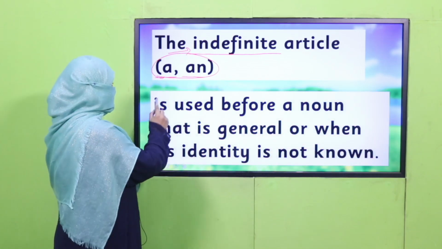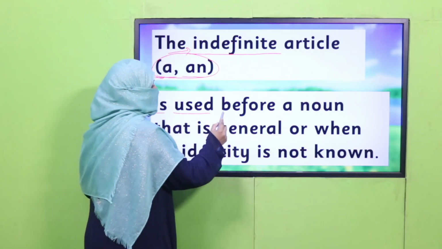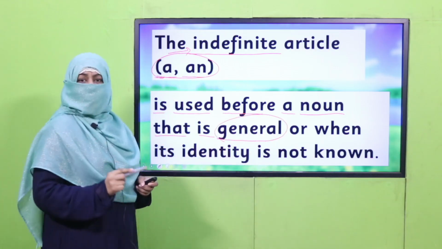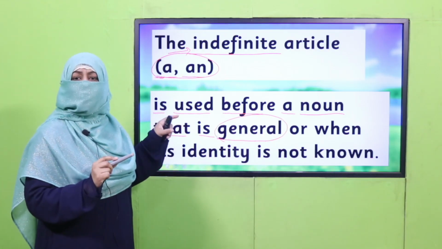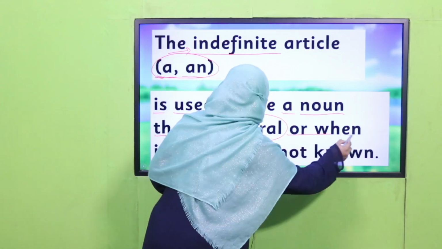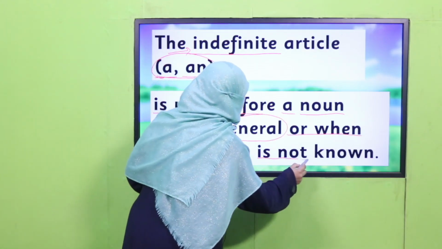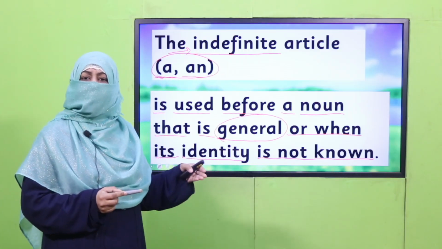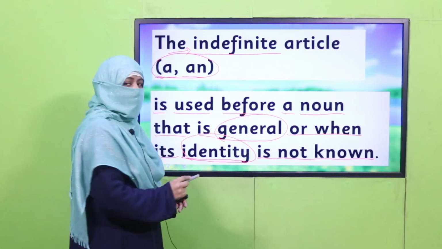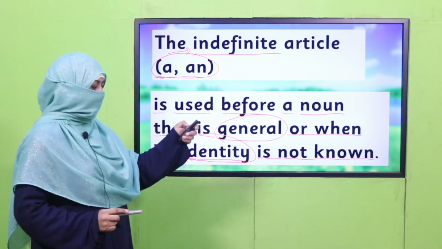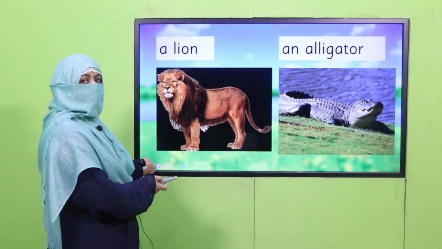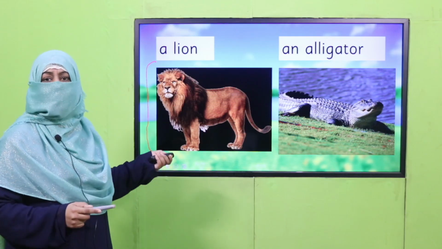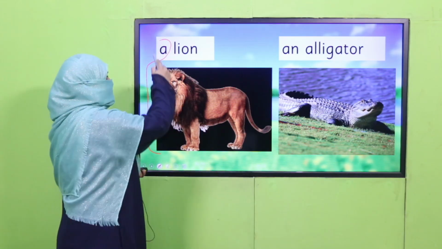And where do we use it? This indefinite article is used before a noun that is general. So a and an is used with a general noun or when its identity is not known. The noun we are talking about, if it's a general noun or its identity is not known, then we use article a or an. Like a lion. Now which lion is this? Maybe this is a lion in a jungle, in a safari, in a zoo. Where it is, we don't know. That's why it's a lion.